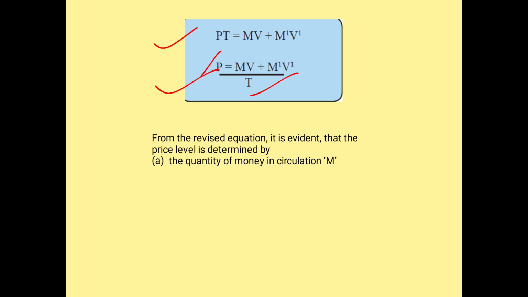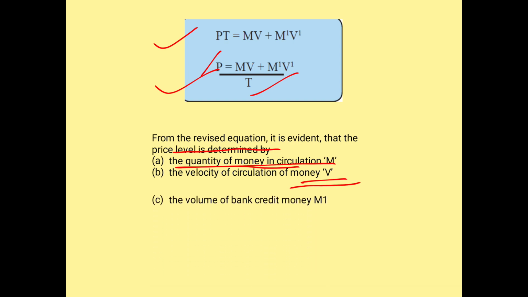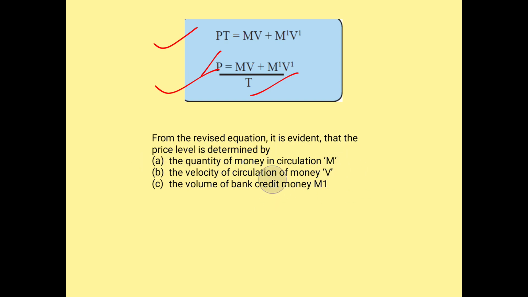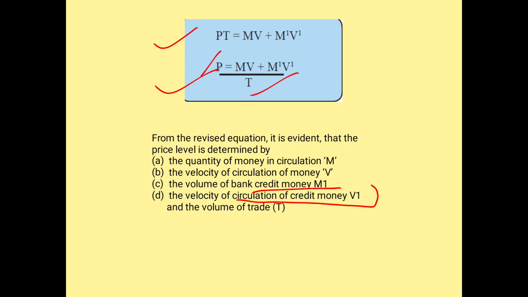It is evident that the price level here is always determined by the quantity of money in circulation, that is M. The velocity of circulation is represented by V, as we saw. Now the volume of bank credit is given by M1, the velocity of circulation of credit money is V1, and the volume of trade is T.